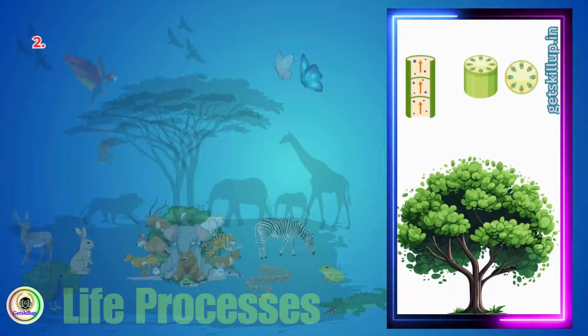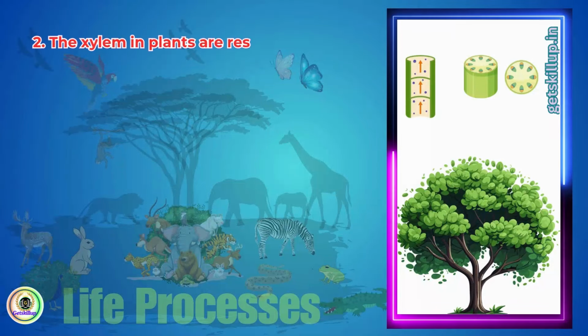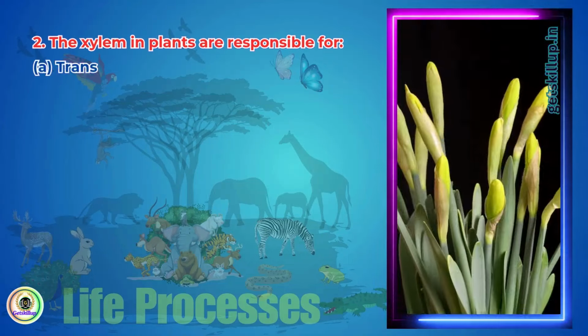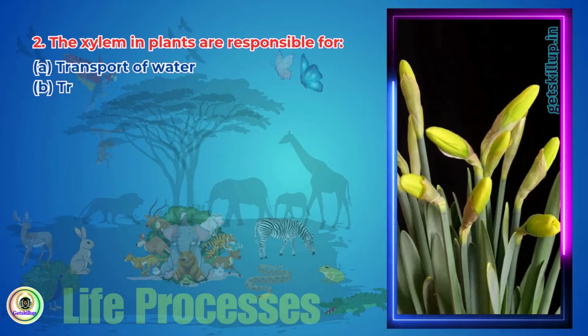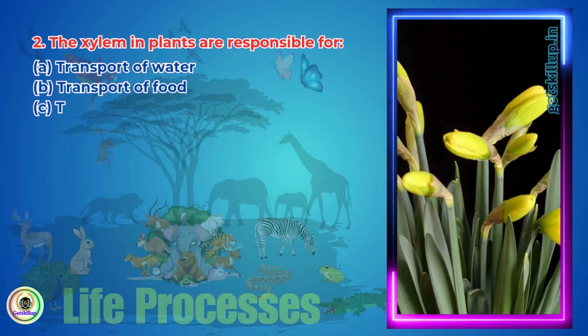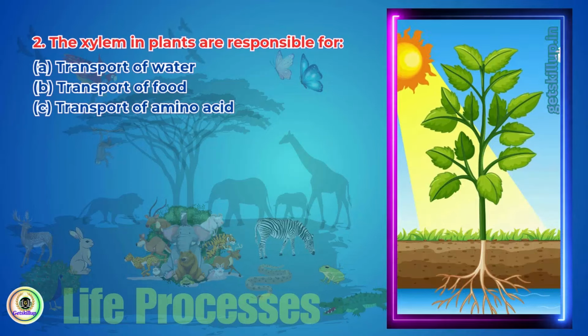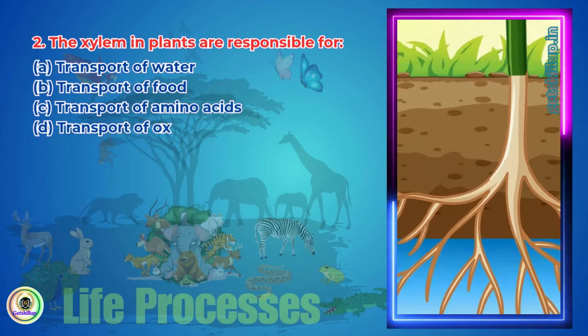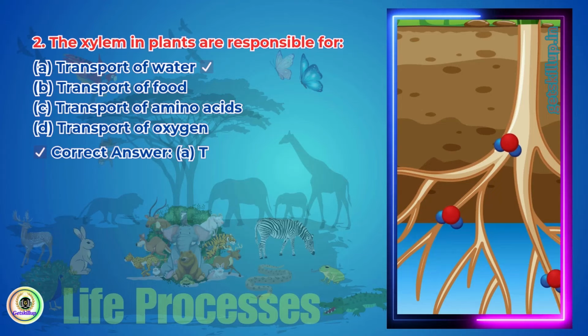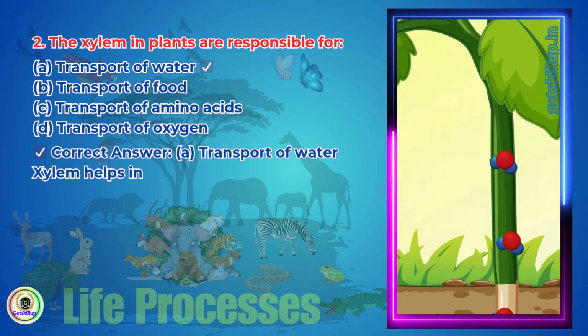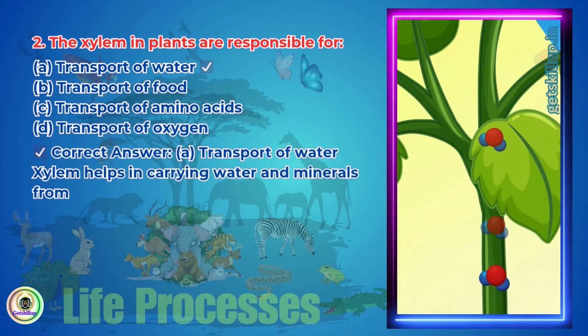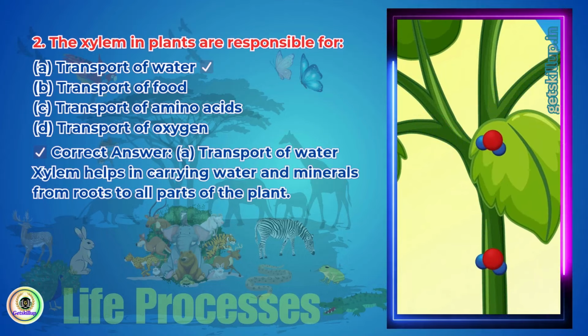Question 2. The xylem in plants are responsible for A. Transport of water, B. Transport of food, C. Transport of amino acids, D. Transport of oxygen. Correct answer, A. Transport of water. Xylem helps in carrying water and minerals from roots to all parts of the plant.